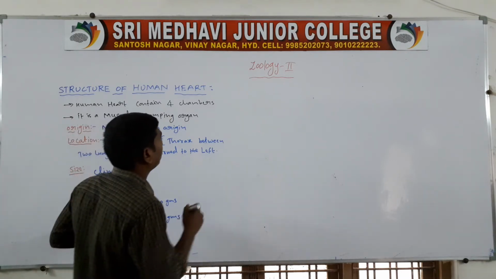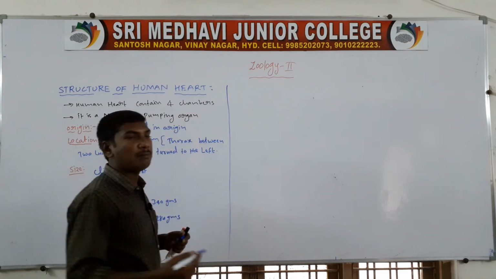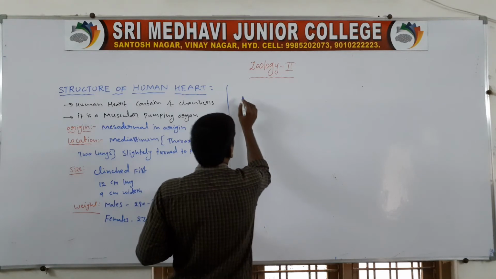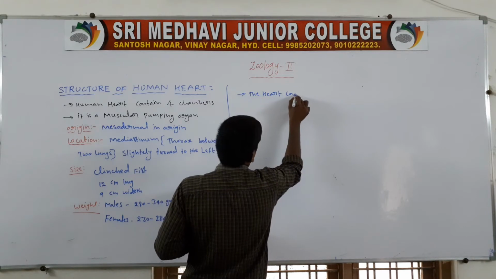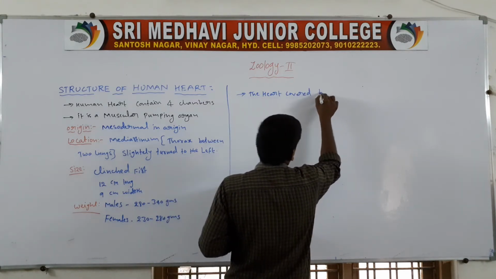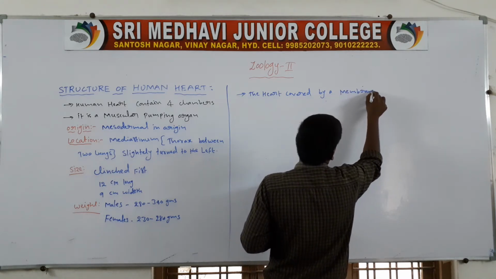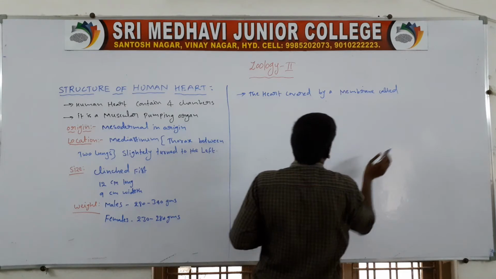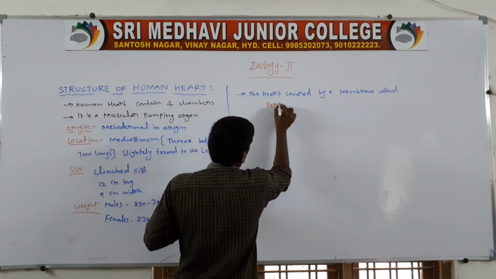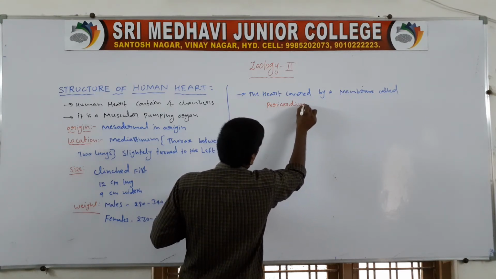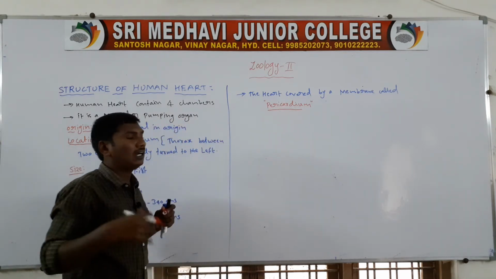Next, the heart is covered by a membrane.